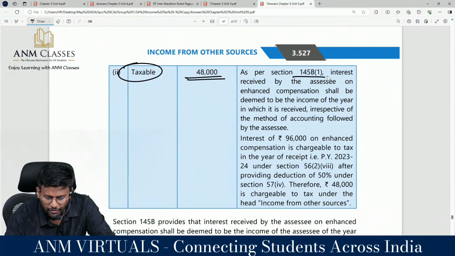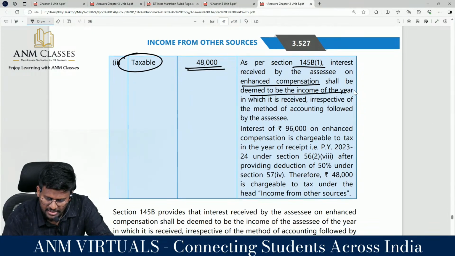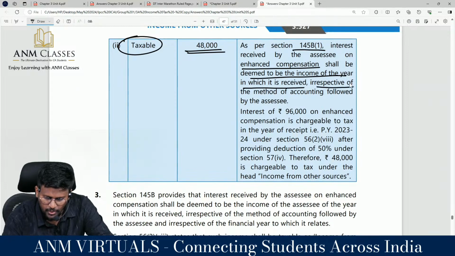As per 145B subsection 1, interest received by assessee on compensation shall be deemed to be the income of the year in which it is received.